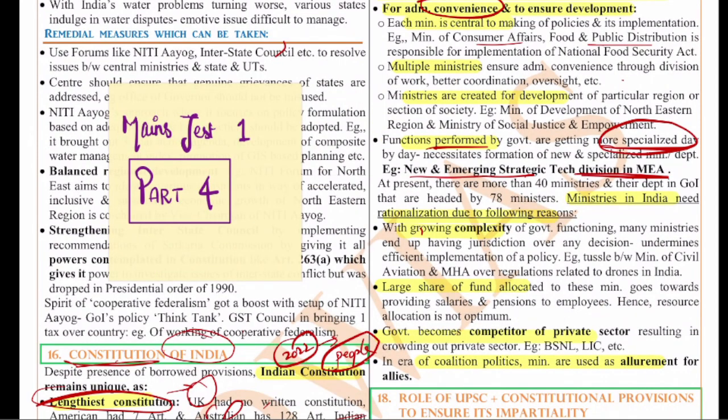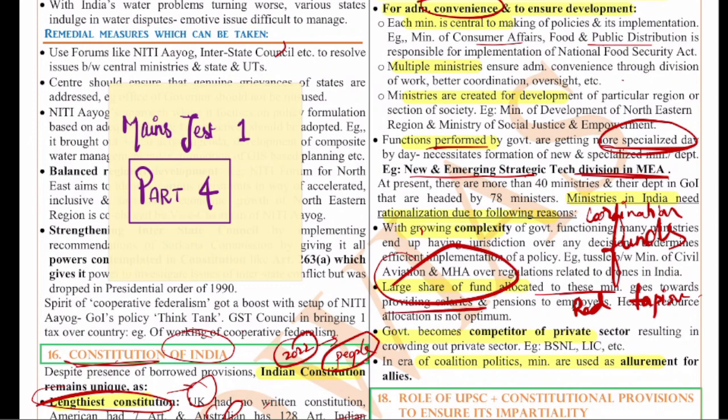Yes, there are various issues. The coordination will become an issue between the ministries. And another thing, the funds allocation and all, that will be a major issue. The funds, how they can be allocated and all. And when there is an increase in the government machinery, the red tapeism will increase. That is also there, the red tapeism. And also a lot of money will go for salaries and pensions. That is also another issue.